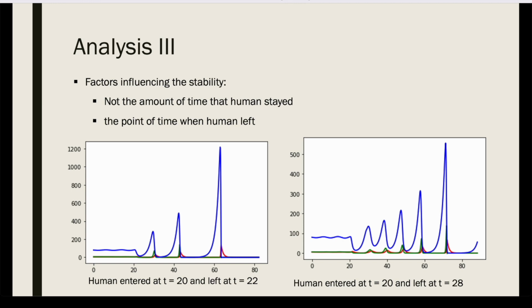And this shows that the factor that influences the stability of the system is not necessarily the amount of time that humans have stayed. Instead, it's the point in time when humans left, because at t equals 28, the values of the populations are closer to the initial values, which would generate a pattern of oscillations that's more similar to the oscillations from Model 1.